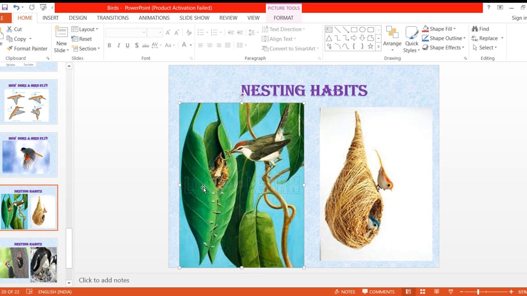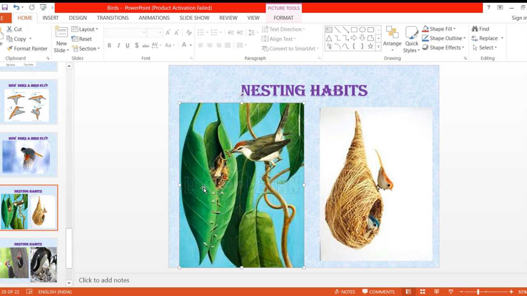See this tailor bird. Now these birds prepare their own nest and they keep their young ones in this nest. They lay eggs. These mother birds lay eggs and then they sit on their eggs to keep the eggs very warm. And after some days, what will happen? The egg will hatch and birds keep the nestlings safe by keeping them away from enemies. Birds pick up grass, twigs, and other materials with their beaks and claws to build the nest.